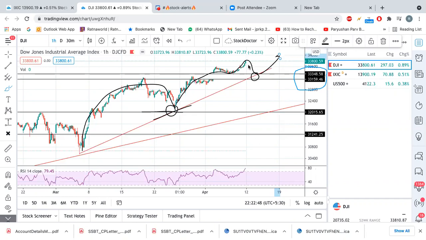Because what is going to happen when it comes down from here to here, RSI will get a bit relaxed, and then again if it is still in bull mode, RSI starts going up, and then it will achieve our targets which you mentioned, right? So this was the trend line for Dow Jones, and let's draw for the Nasdaq.